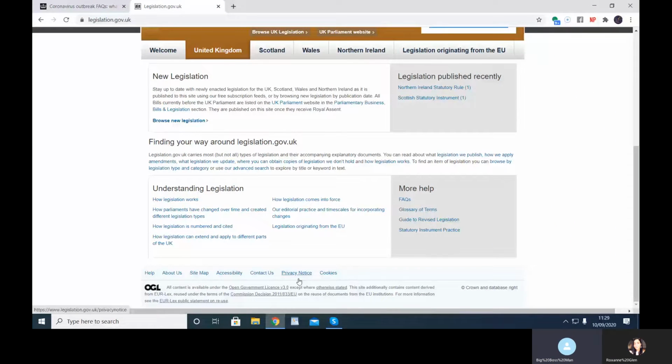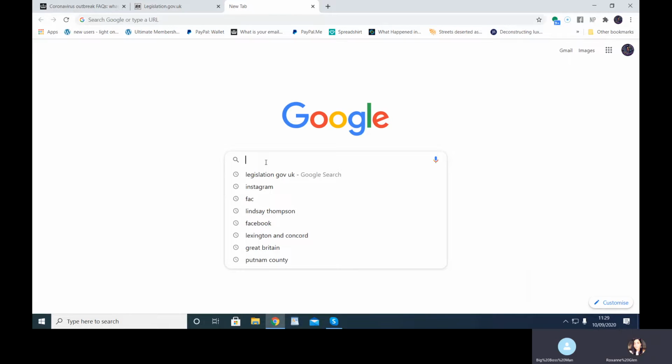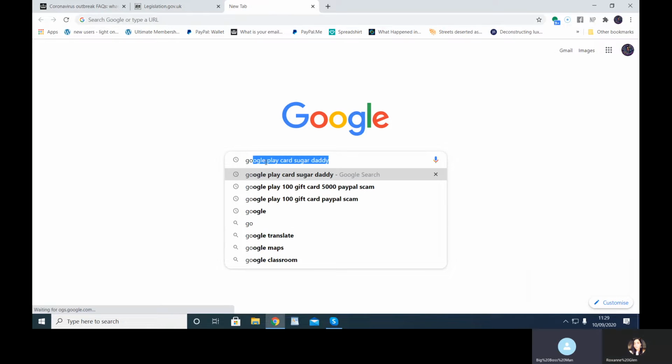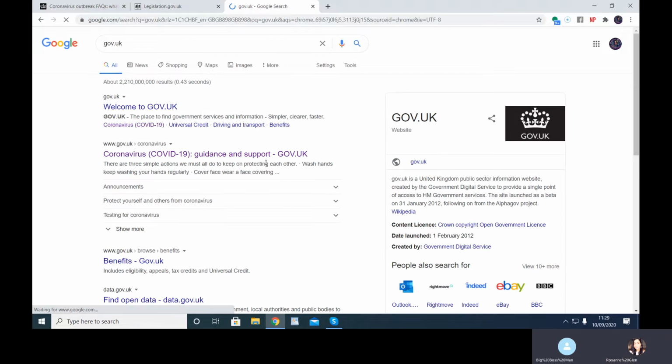Cool. Open up a new tab and go to gov.uk. This is the corporate entity called our government, right? Yep. And then, but what I did was, welcome to gov.uk.